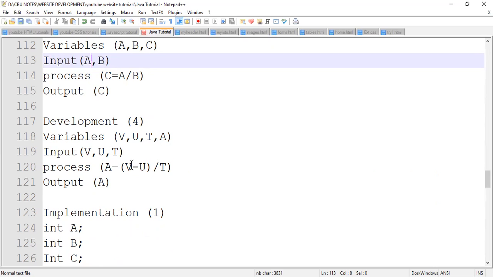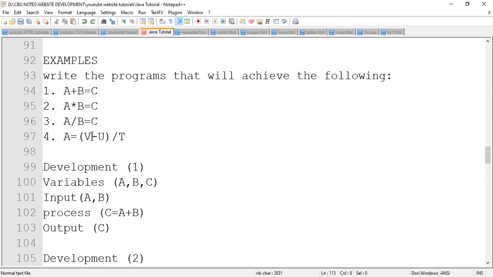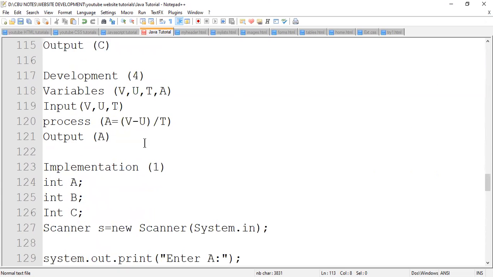But what will be receiving data? Of course, we're going to need to put a value in V, something has to go in U, and something has to go in T for you to process all these. So that's why the inputs there are V, U, and T. Now what is the process?